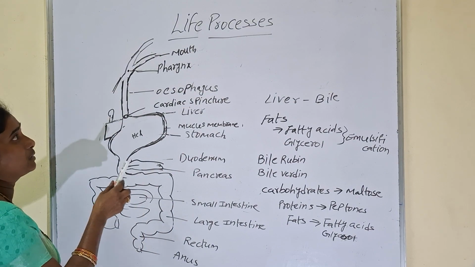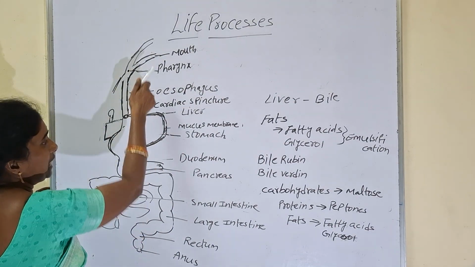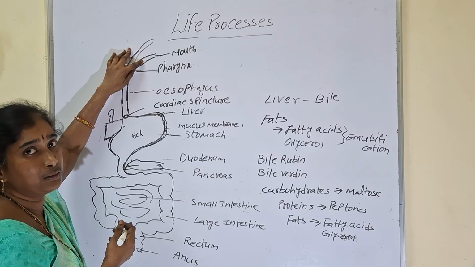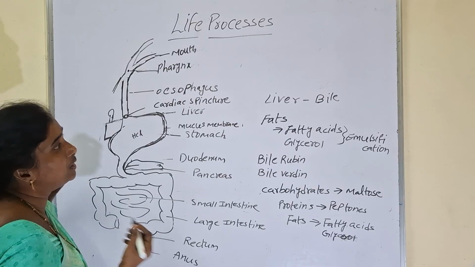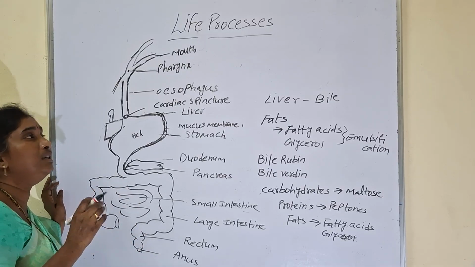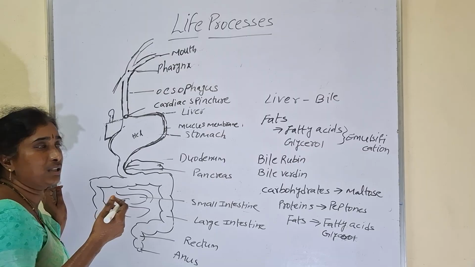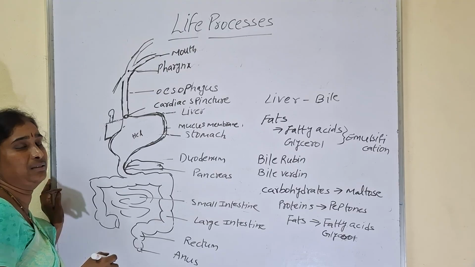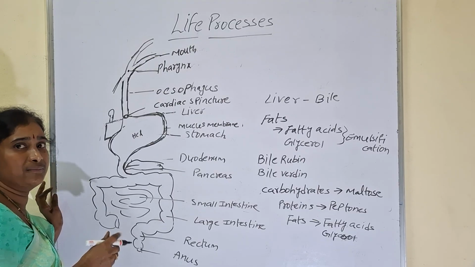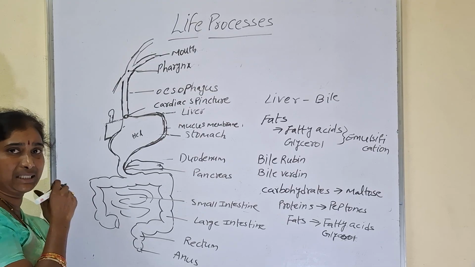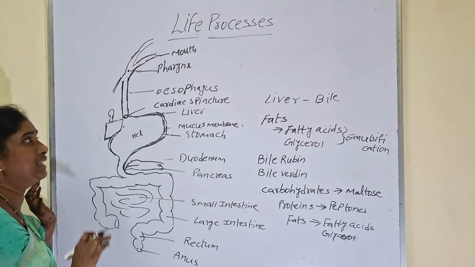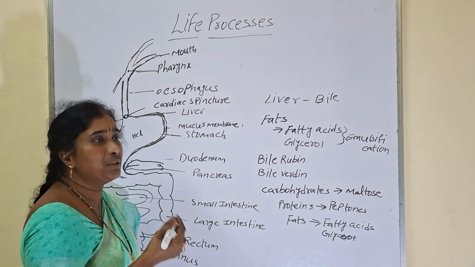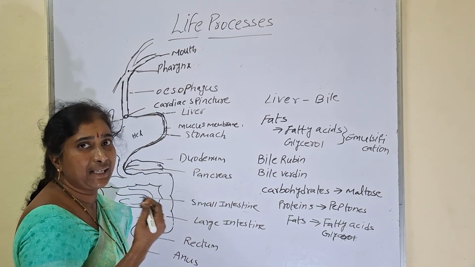Just we will revise once the human digestive system. It will start with mouth and end with anus. What are the parts in the mouth? The inner empty cavity of the mouth is called buccal cavity. It contains teeth, tongue and lower jaw, which are helpful for mastication of food. Inside the mouth we can find three pairs of salivary glands: one pair below the tongue, one pair at the sides of the jaws, one pair near the ears. These 3 pairs of salivary glands are helpful to secrete the saliva. Without saliva, without wetness in the mouth, we cannot masticate the food.